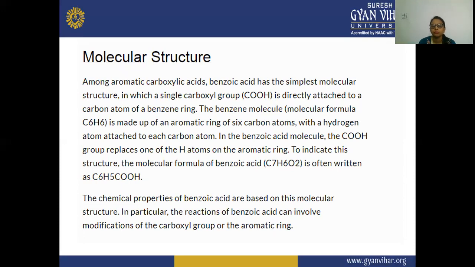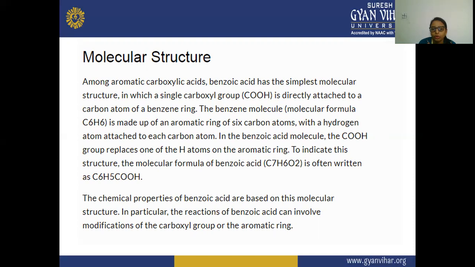This benzene molecule, which is attached to the carboxylic group, is made up of the aromatic ring of 6 carbon atoms, each with a hydrogen atom attached.